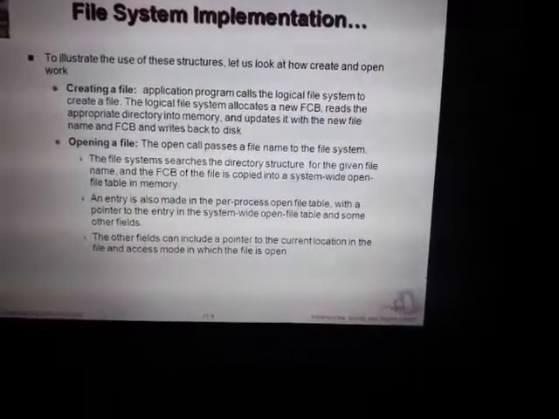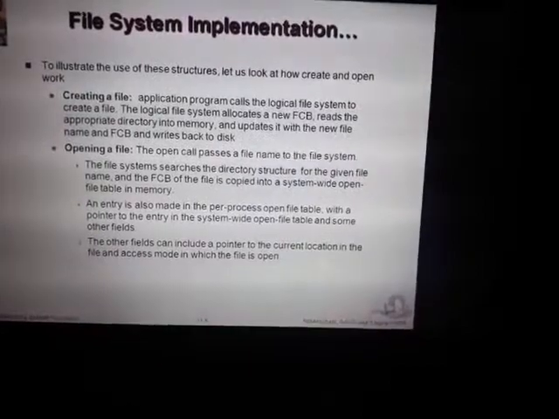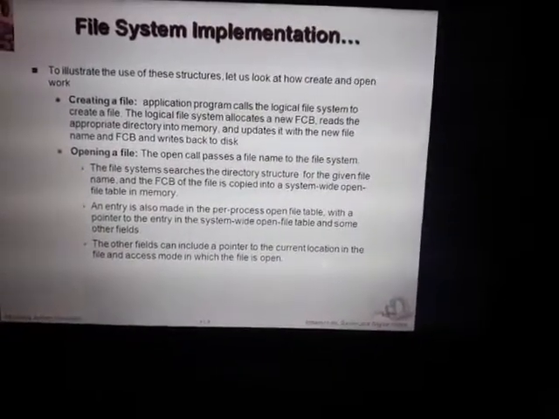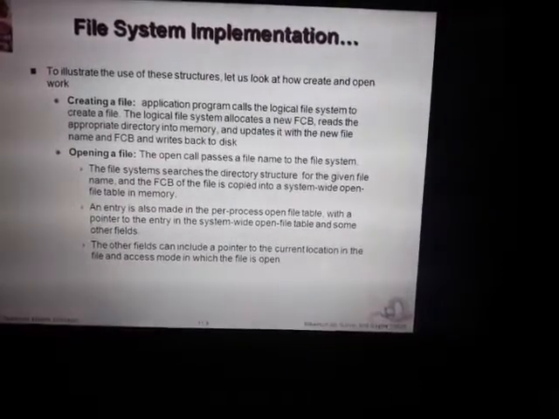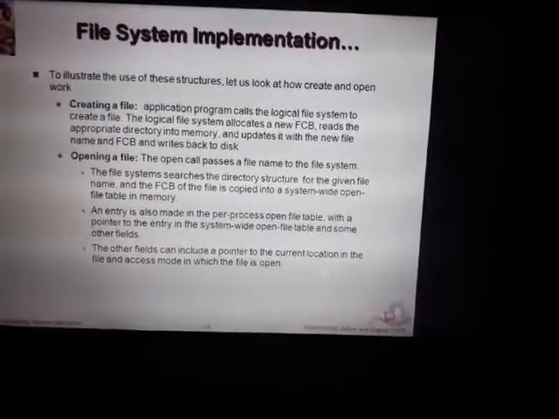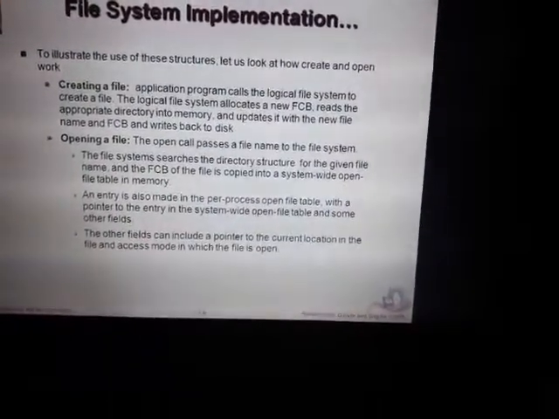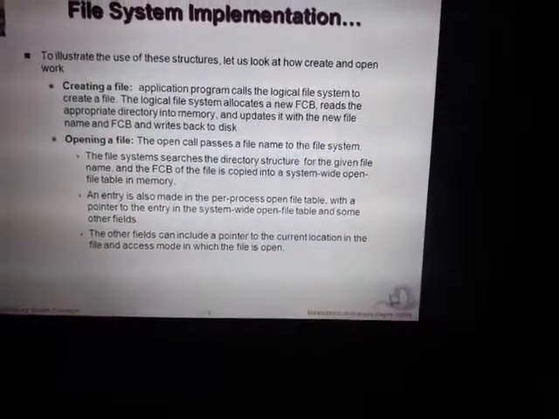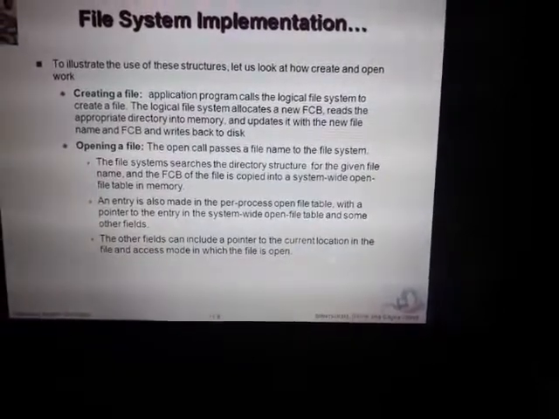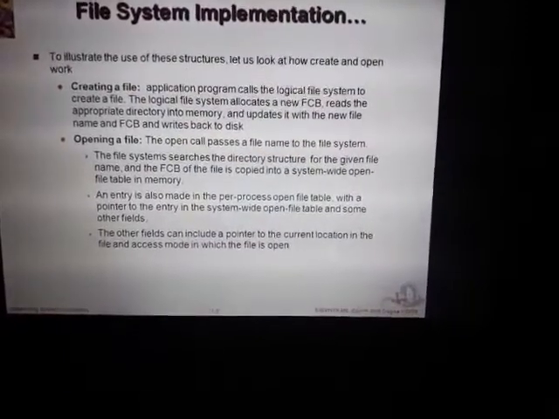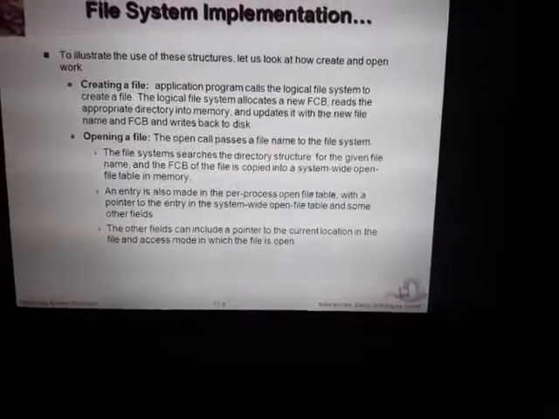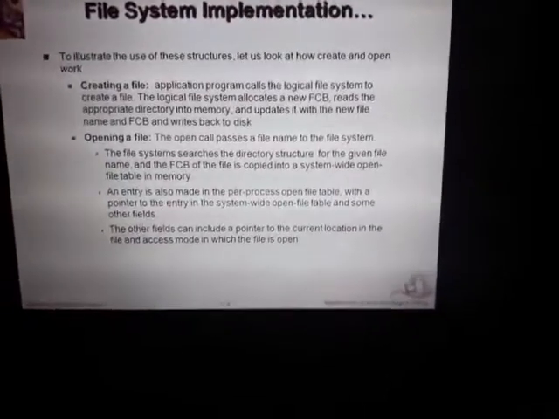Opening a file. The open call passes the file name to the file system. The file system searches the directory structure for the given file name, and the FCB of the file is copied into the system-wide open file table in memory. An entry is also made in the per-process open file table with a pointer to the entry in the system-wide open file table and some other fields. The other fields can include a pointer to the current location in the file and the access mode in which the file is open.